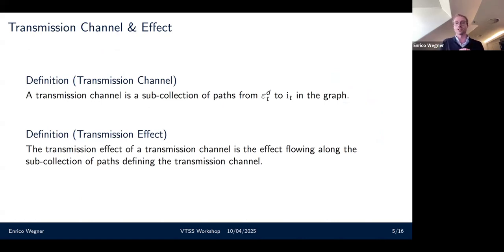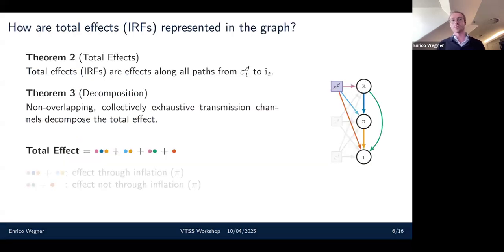Once I have this representation, or once I have a DAG, I can then define my transmission channel as simply the sub-collection of paths connecting a shock to an outcome variable. And I'm going to define the transmission effect as simply the effect flowing through the sub-collection of variables. It then turns out that I can also figure out what the total effect would be represented as in this graph. So the effect that we usually analyze using an impulse response function, and that's nothing else than the effect through all these paths.